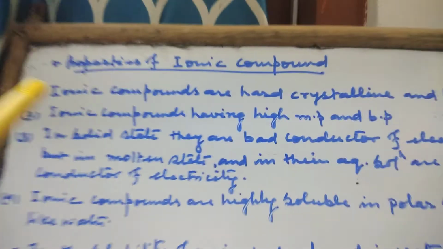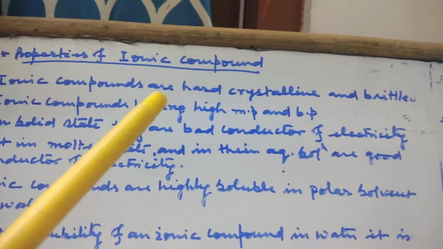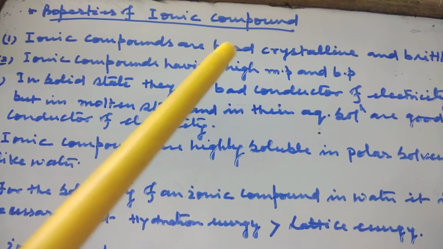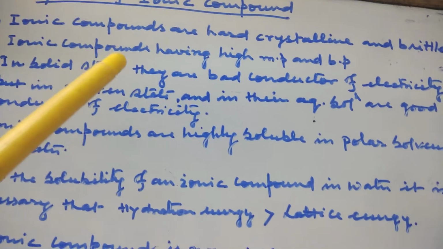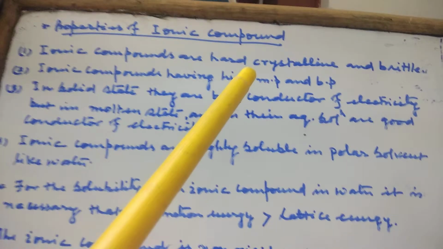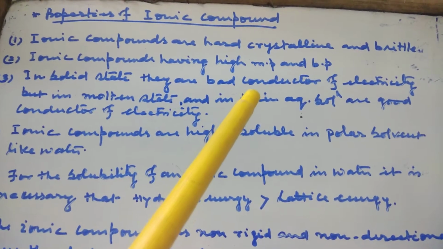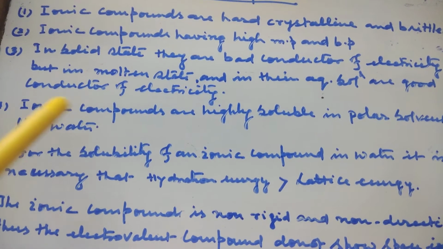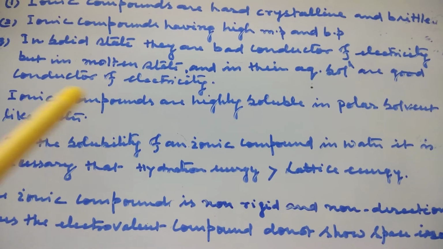Now, properties of ionic compounds. First, ionic compounds are hard, crystalline and brittle. Second, ionic compounds have high melting and boiling points. Third, in solid state they are bad conductors of electricity, but in molten state and in aqueous solution they are good conductors of electricity. Fourth, ionic compounds are highly soluble in polar solvents like water.